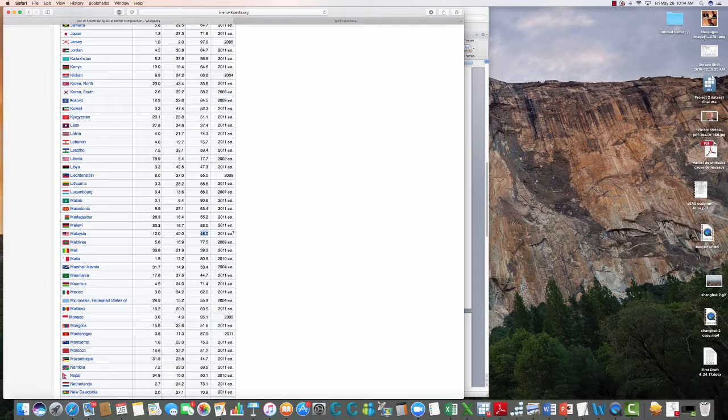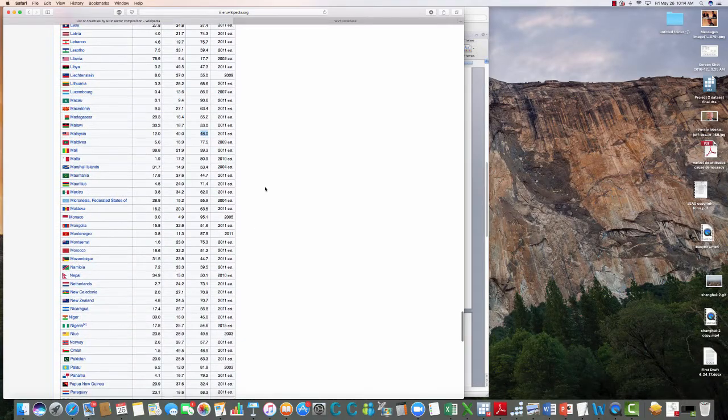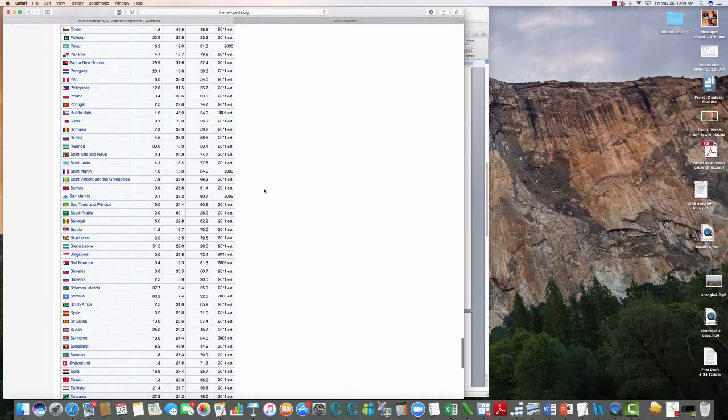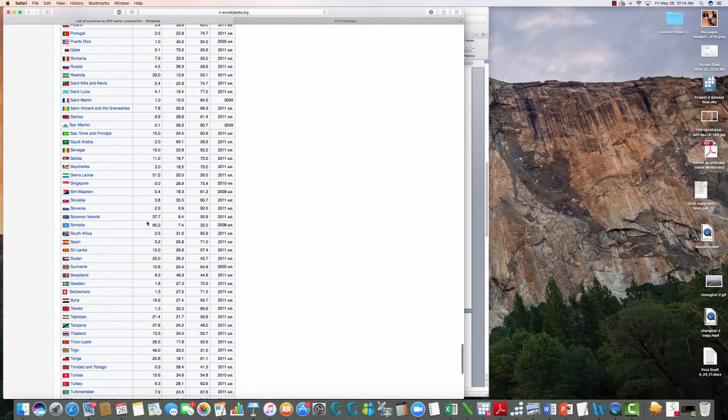On the one hand, we have the United States, which we know is a post-industrial country, and on the other, we have Somalia, which we know is a very agrarian society. So let's compare it to both of those countries. Down here, when we get to Somalia, look at this. 60% of the Somalian economy is in the agrarian sector. Only 7.4% is in the industrial, and about 32.5% is in the service sector. So that clearly shows that Somalia is an agrarian society. A large majority of their economy is wrapped up in agriculture.